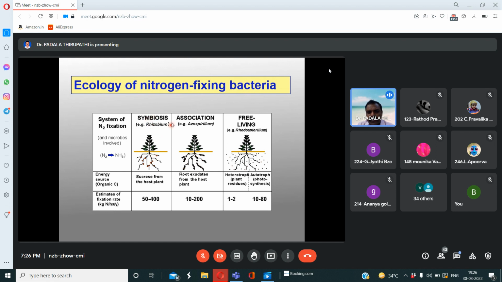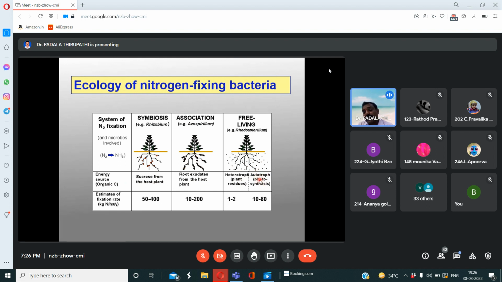So the best example of symbiosis is the bacteria associated with the root nodules. See here, Rhizobium leguminosarum, and the second image is azospirillum, and this is rhodospirillum. Am I right? See here, the energy source of organic carbon is absorbed from the host plant, and here root exudates from the host plant. But here heterotrophs use plant residues, and autotrophs use photosynthesis.